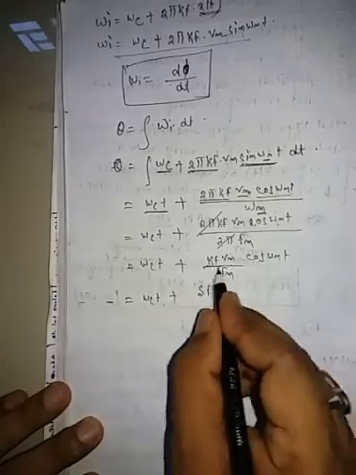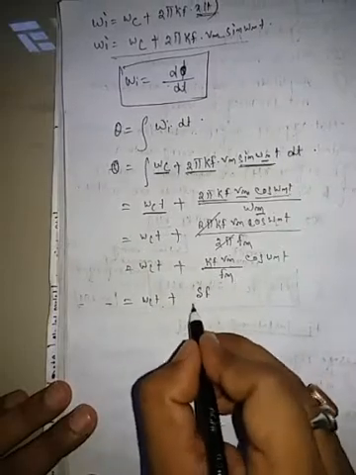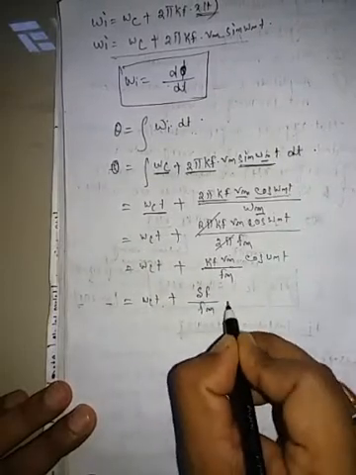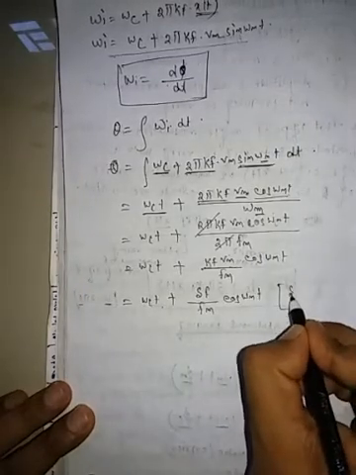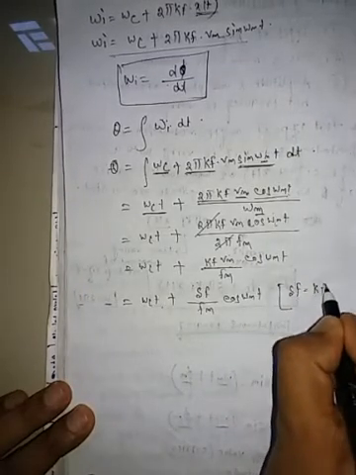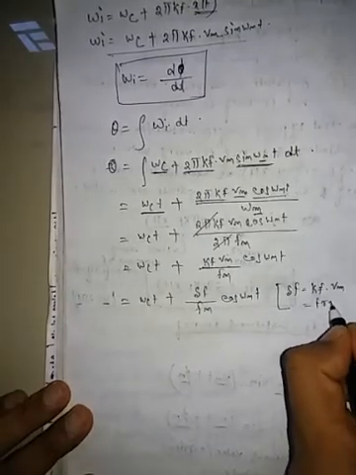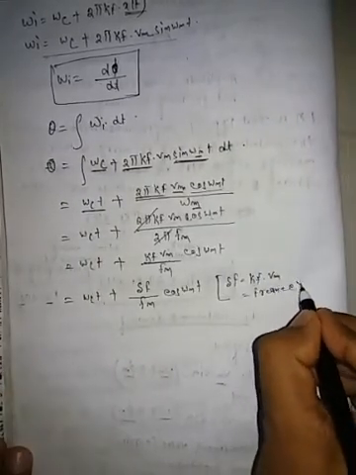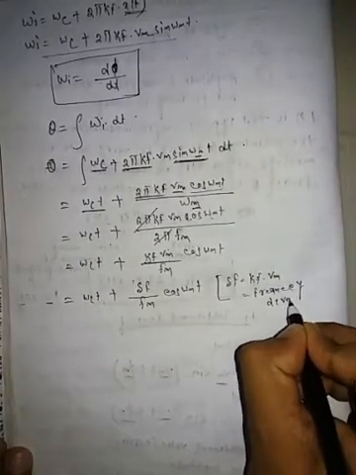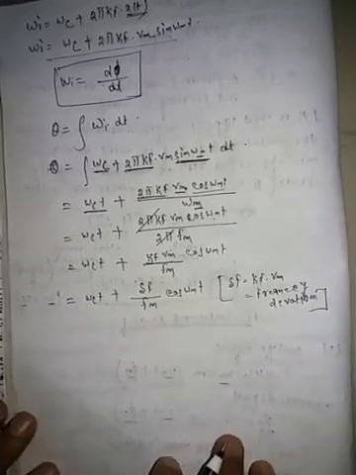So del f by fm into cos omega mt, where del f is equal to kf into Vm, which is called the frequency deviation.